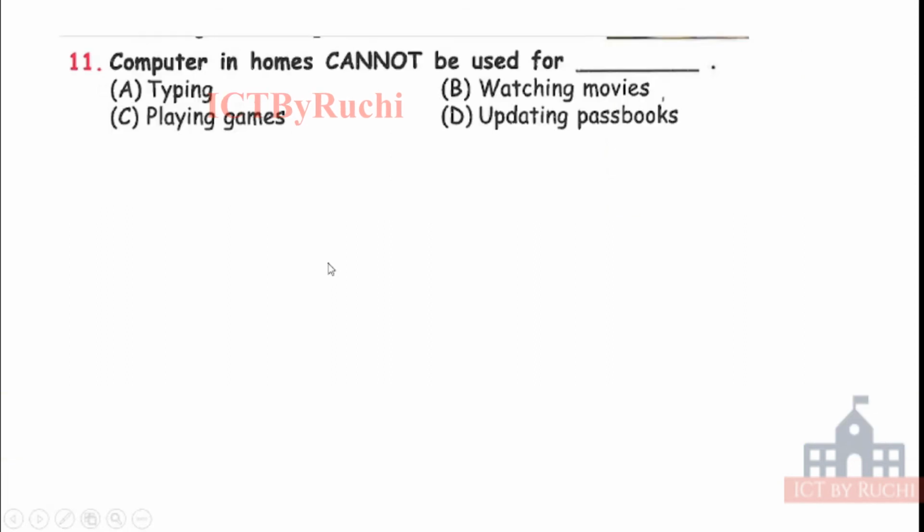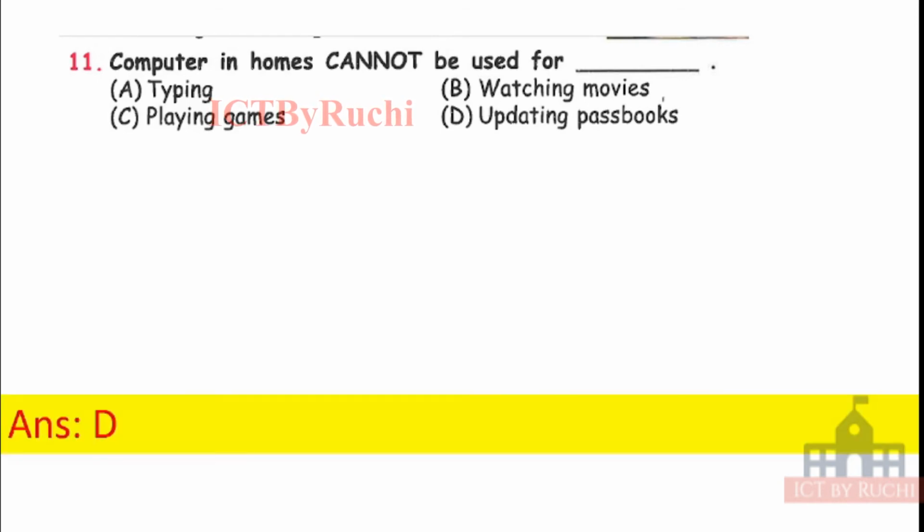Next question. Computer in home cannot be used for A. Typing, B. Watching movies, C. Playing games, or D. Updating passbook. So where is passbook updated? Just a hint. Tell me the answer very soon. Answer is D. Because passbooks are updated in bank, not in home.